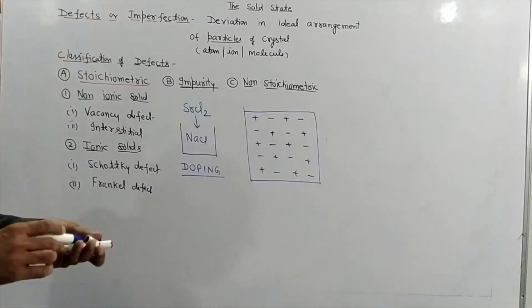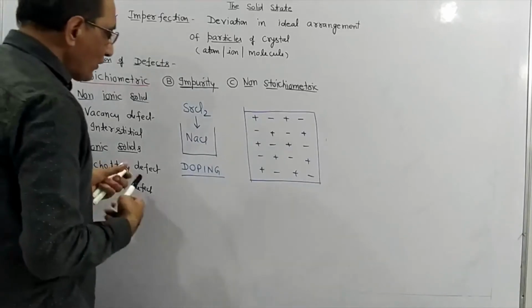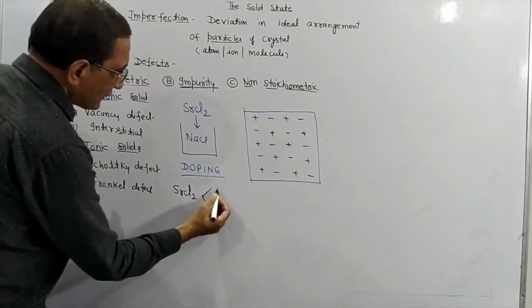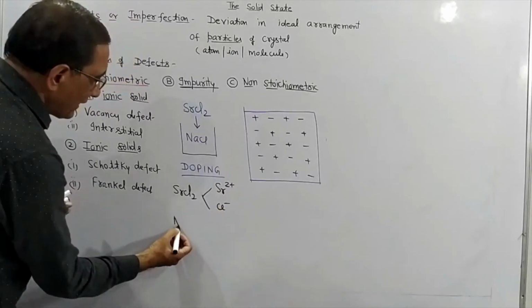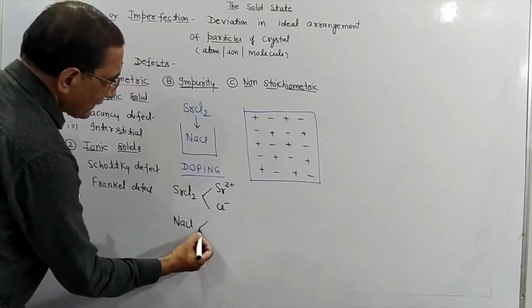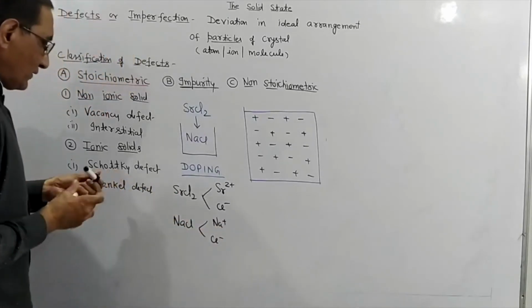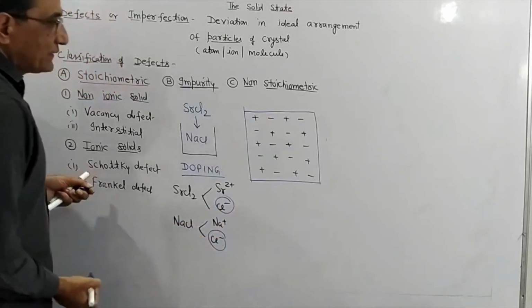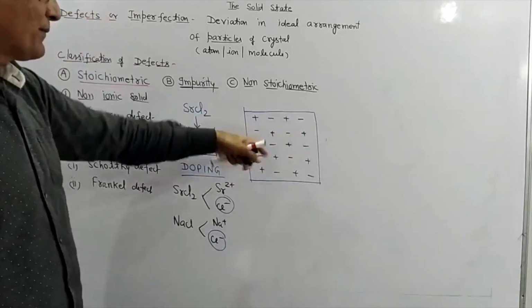Now what happens, students, in this case? In case of strontium chloride, we have strontium 2 positive, Cl negative. Similarly, in case of NaCl, we have Na positive and Cl negative. Now, Cl negative, there is no change. This Cl negative can be of strontium chloride, it can be from NaCl.